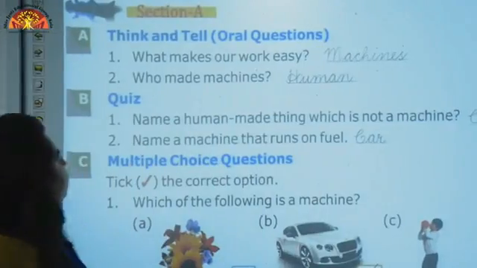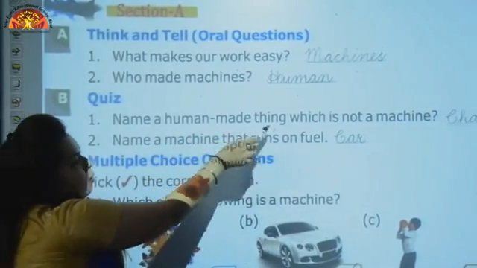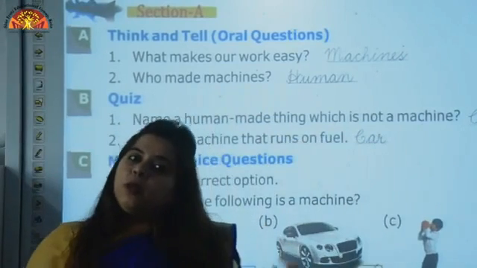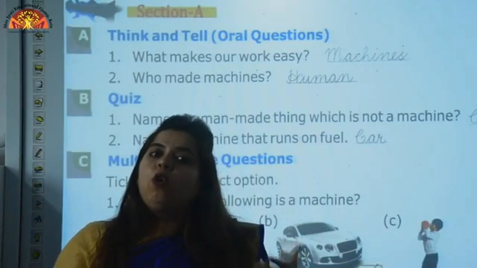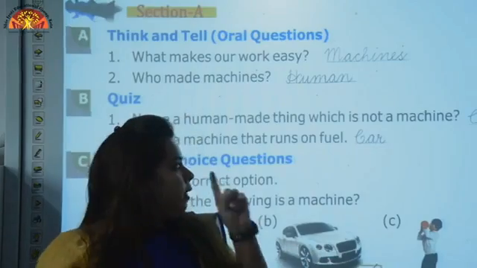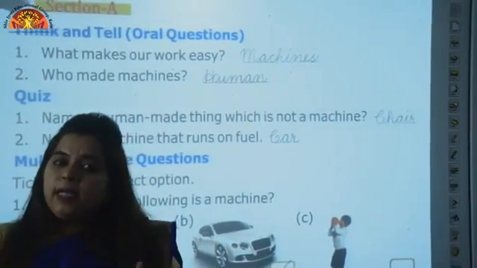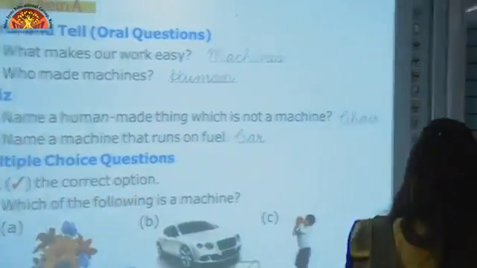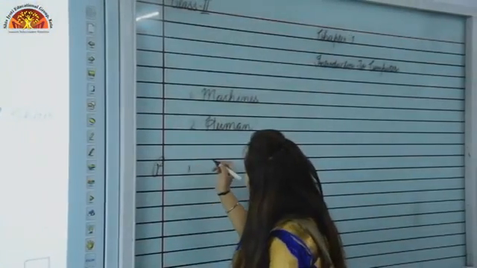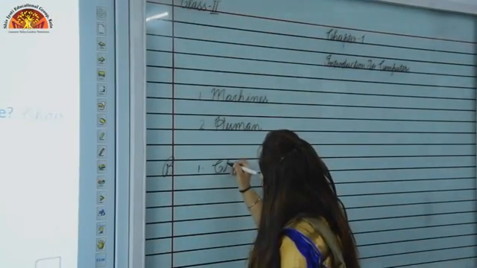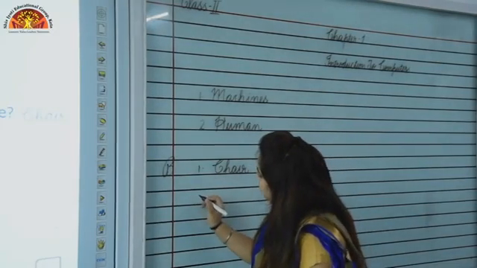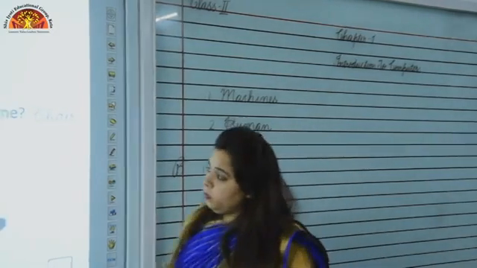Question number B. Name a human made thing which is not a machine. Now there are so many human made things which don't work, which are not machine. Now we have to name any one. So answer is chair. Now we will write spelling of chair. Number 1, C will be capital. C-H-A-I-R, chair.